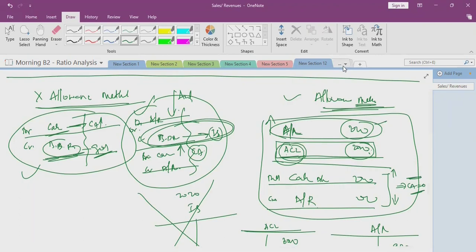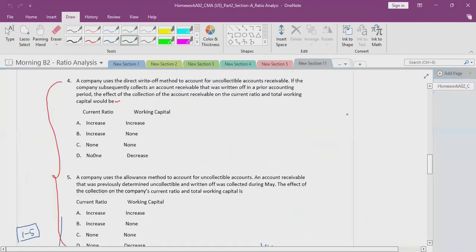Now we'll go back to the question. Now you may answer me this question. A company uses the direct write-off method to account for uncollectible accounts receivable. If the company subsequently collects an accounts receivable that was written off in a prior accounting period, what is the effect of the collection on the current ratio and total working capital? What is happening when the allowance method is not followed?